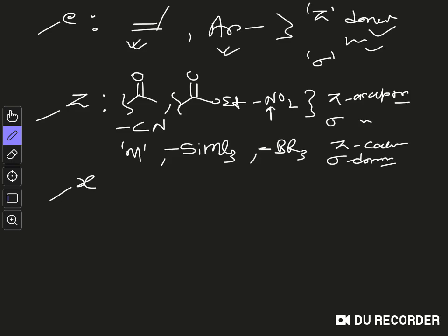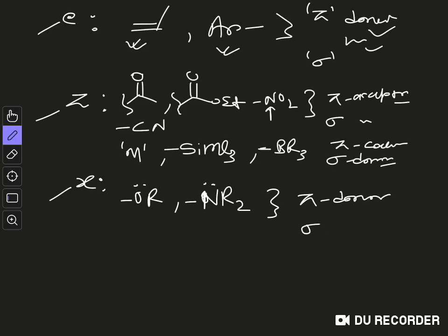And what are in the X category? In the X category we have these two famous groups, the OR group and the NR2 group. They both have lone pairs and through that they donate electrons. So they are pi donors but they are sigma acceptors.